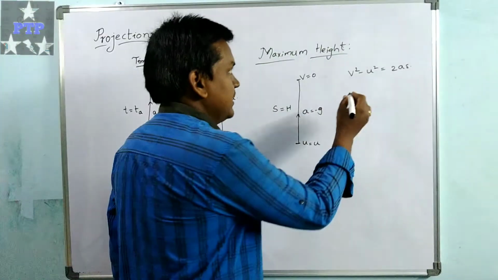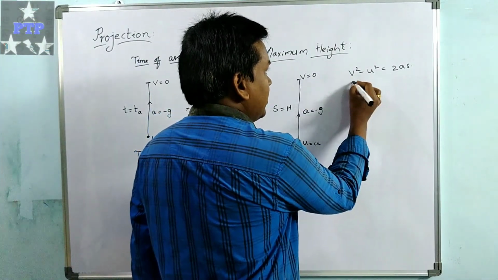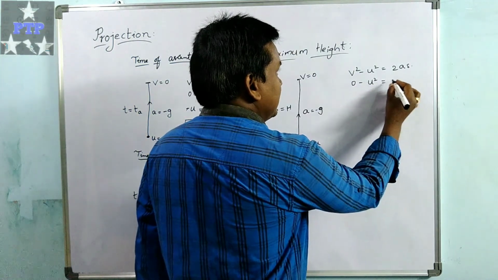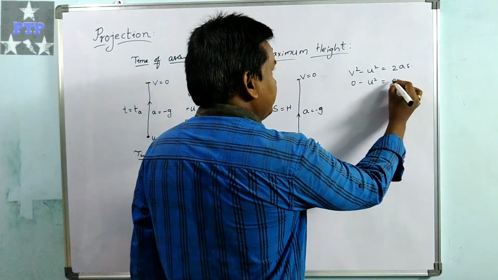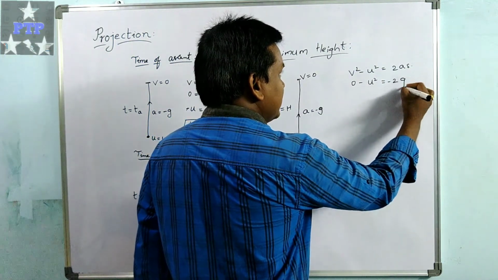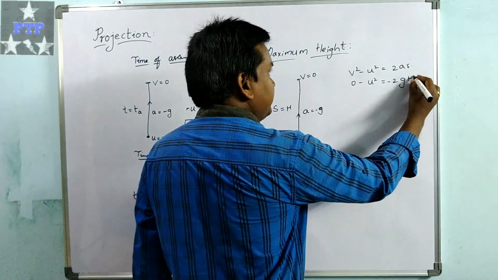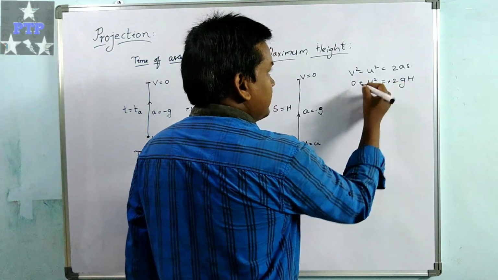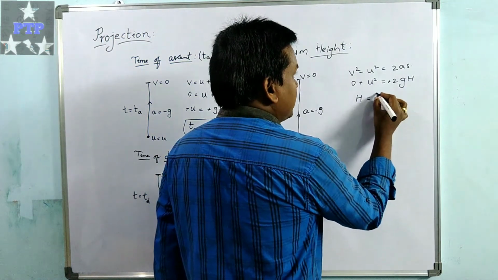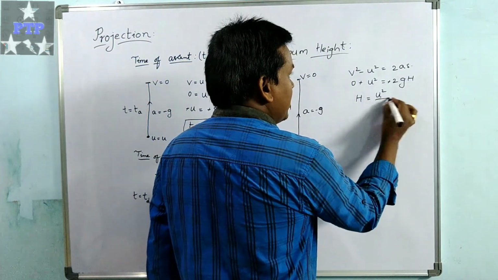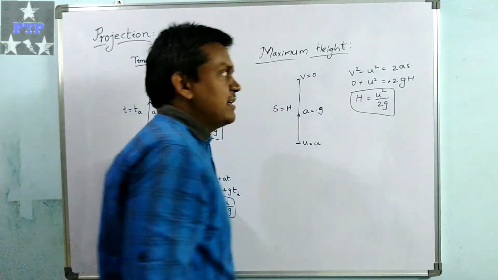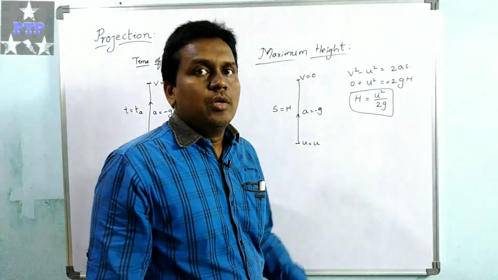So v square is 0, minus u square, equal to 2 times minus g times h. Cancelling the minus signs, maximum height h equal to u square upon 2g.